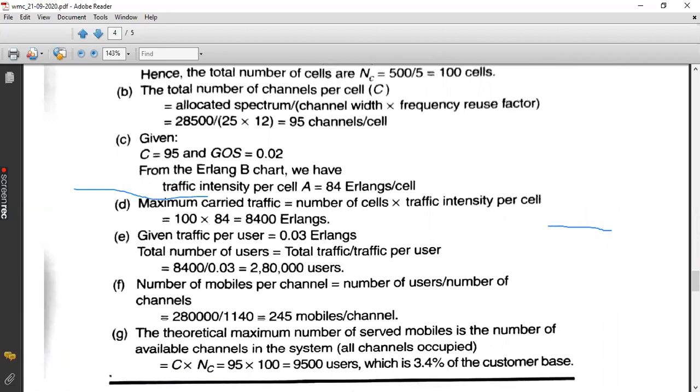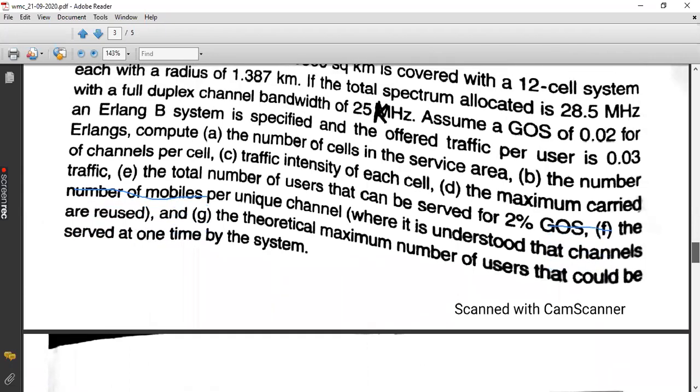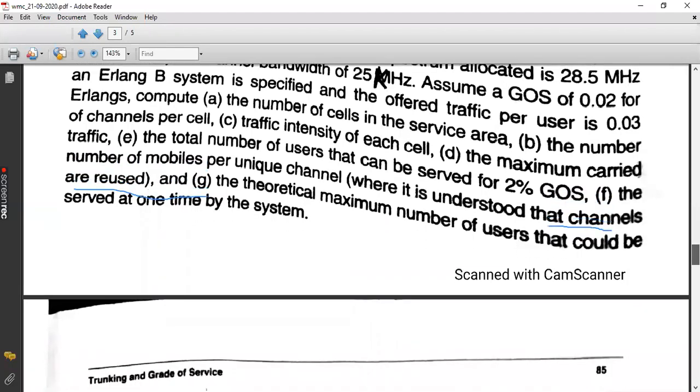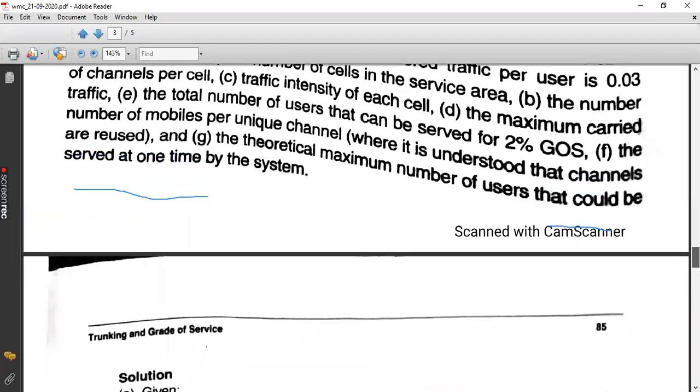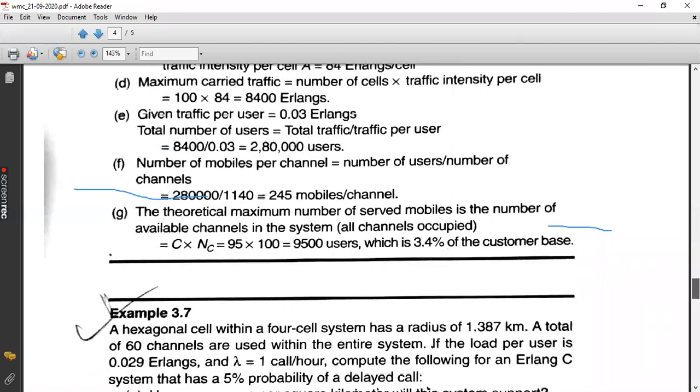Then we'll find part number G. You just go through this. I'll post the PDF in your classroom. Go through it in detail. Any doubts, please ask. The last part is the theoretical maximum number of users that could be served at one time by the system. Means simultaneously how many users can be served by the system.